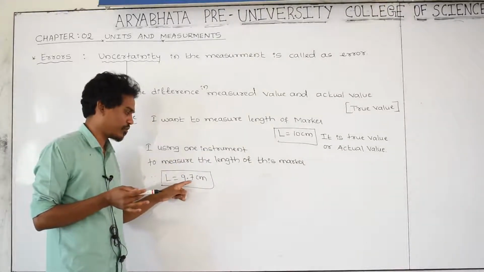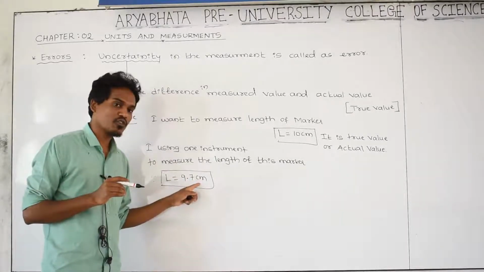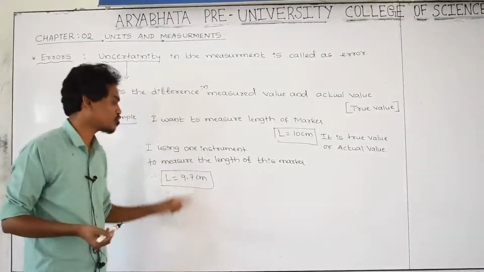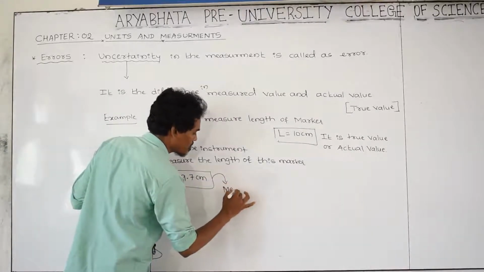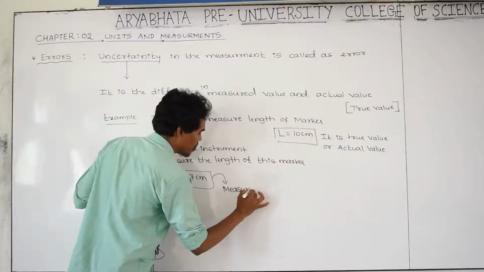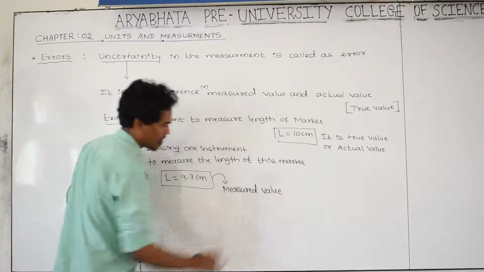It came to 9.7 centimeter. Yes, this value of length given by the instrument is called the measured value. This is called the measured value or measurement. Simply you can call it measurement. This is the measured value.